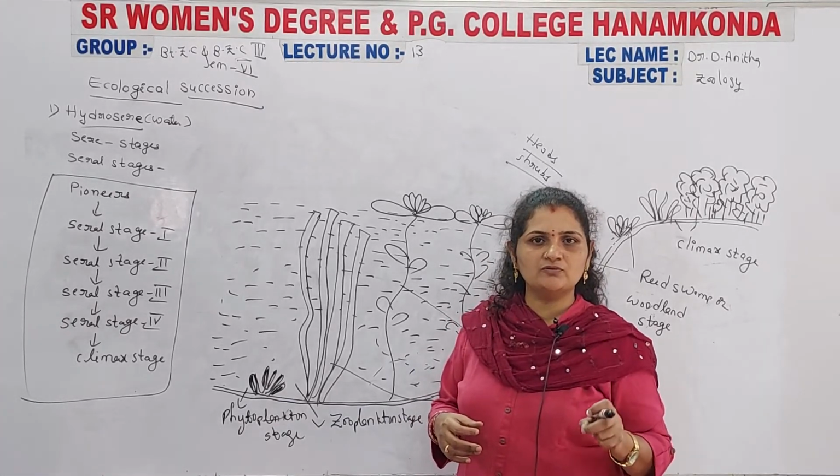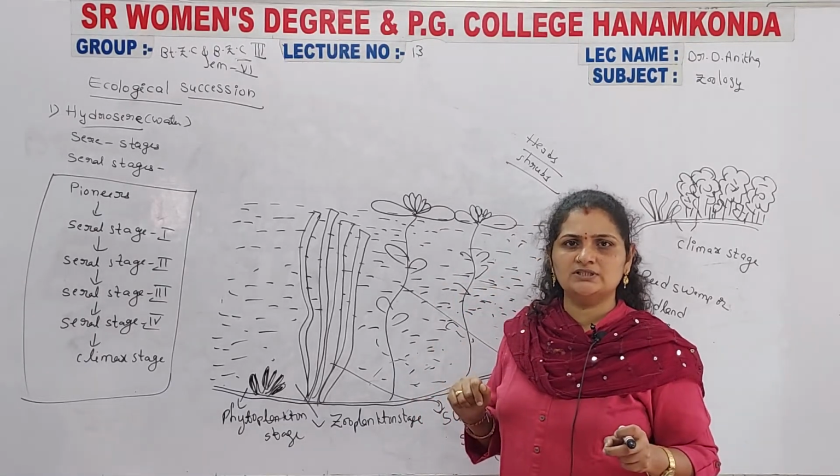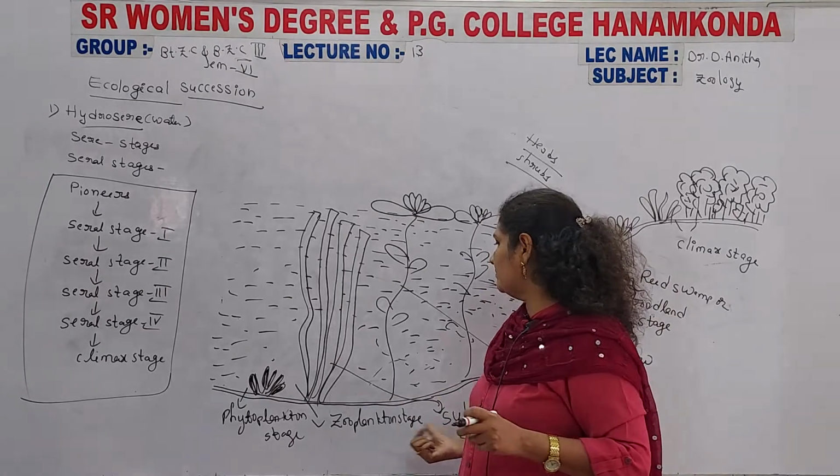The roots are very well developed in the deepest part of the water, and the leaves move freely inside the water. That is considered the submerged stage.